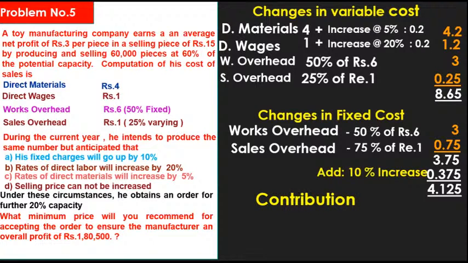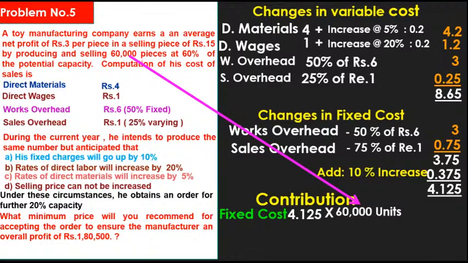Next one, contribution. Okay, in this problem, how to calculate the contribution? Fixed cost plus profit. Okay, fixed cost 4.125 rupees into the number of units. The number of pieces produced is 60,000 pieces, meaning 60,000 units. Fixed cost 4.125 into 60,000 units. What is the total fixed cost?